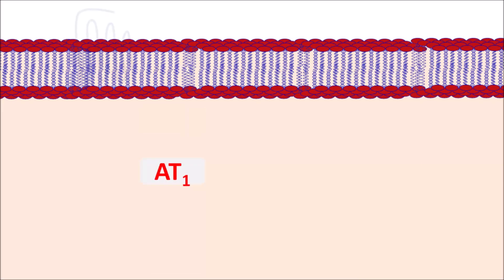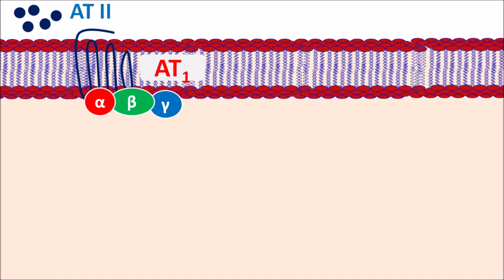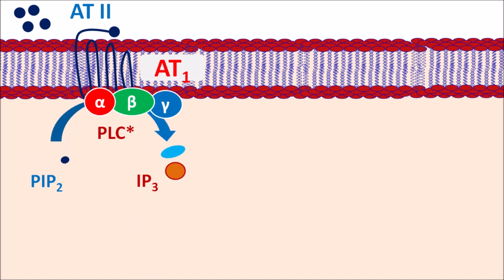Now, on the blood vessels, AT1 receptors are present, which are G protein coupled receptors coupled with alpha, beta, gamma subunits. These are the receptors for angiotensin 2. Now, angiotensin 2 can act on AT1 receptors, which activates the phospholipase C system such that it converts phosphatidylinositol biphosphate into two fragments. One is IP3 and the second one is DAG, diacylglycerol.